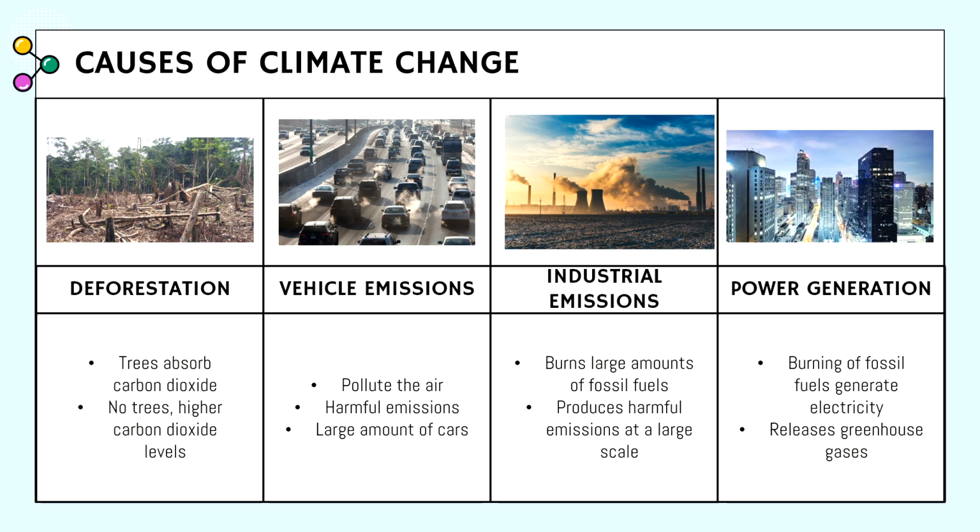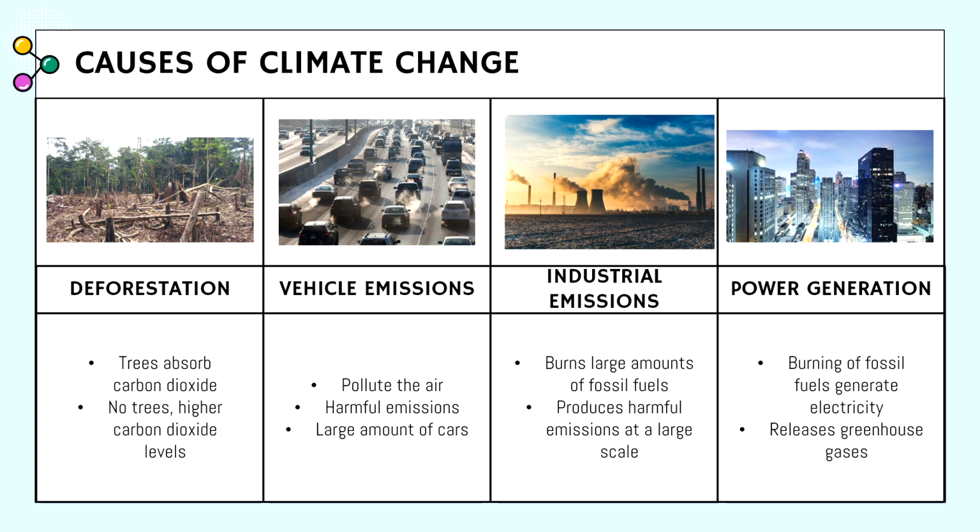And due to the large amount of cars, there will be a large amount of emissions produced, which is not good for the environment. Following that, we have industrial emissions. Industrial emissions are emissions that are produced by factories which burn large amounts of fossil fuels and produce harmful emissions at a large scale.